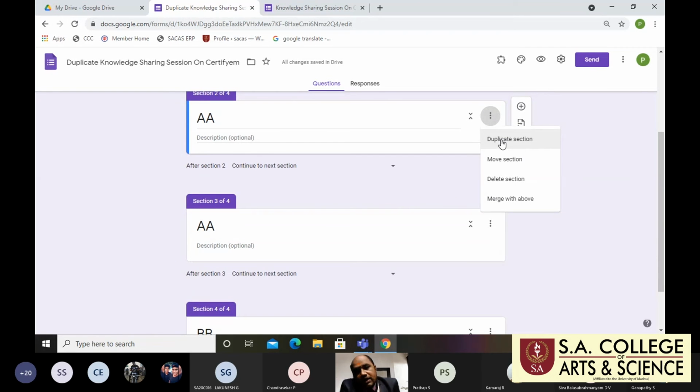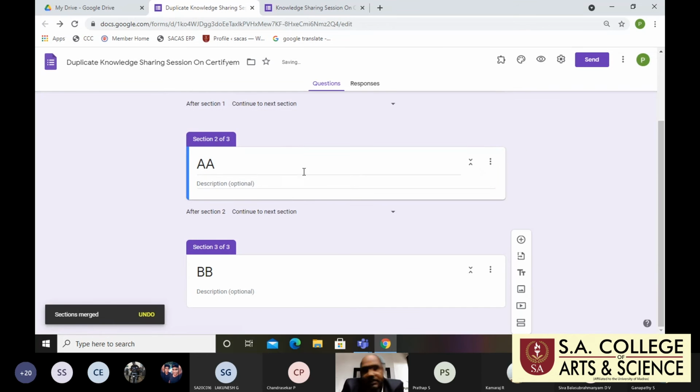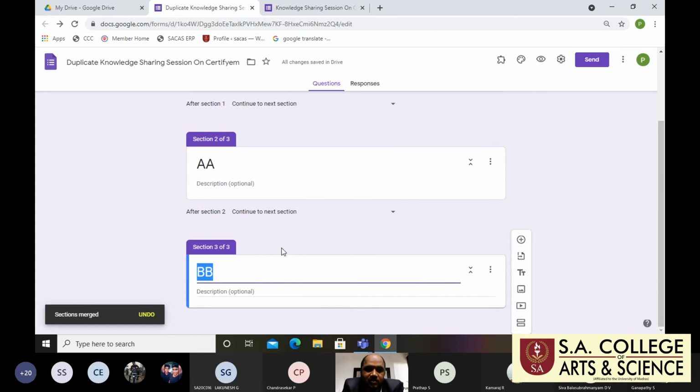So you know duplicate, move, delete, then merge. If I need only one section instead of two, I simply click merge with above. It can be merged. See, now we have only the A section.